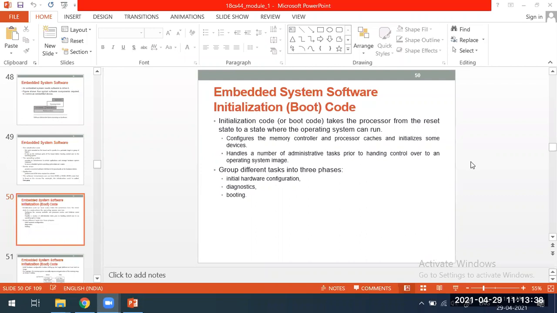That is the first step. The second step is, once all the target platform is configured, the next step is, it is going to check all the hardwares which are there on the motherboard, like the RAM, like other ROMs or any clock, or so many hardware components are there on the motherboard. Everything it is going to check whether they are in the working state.